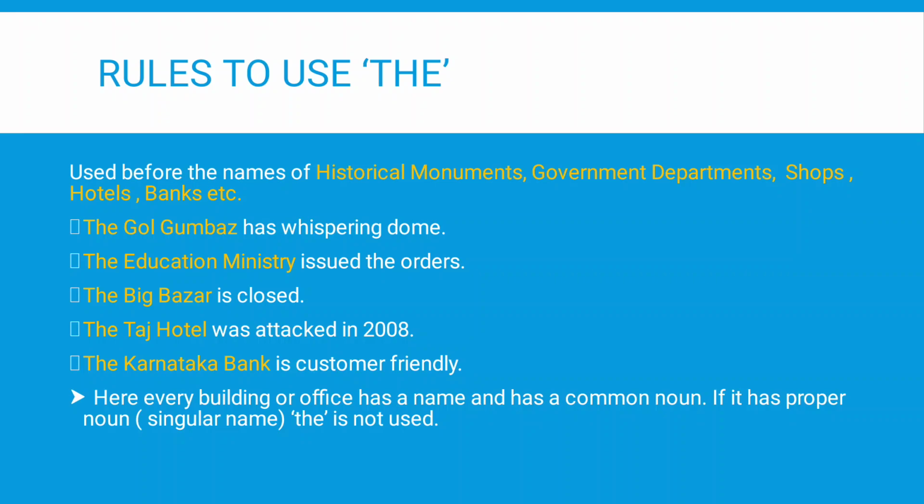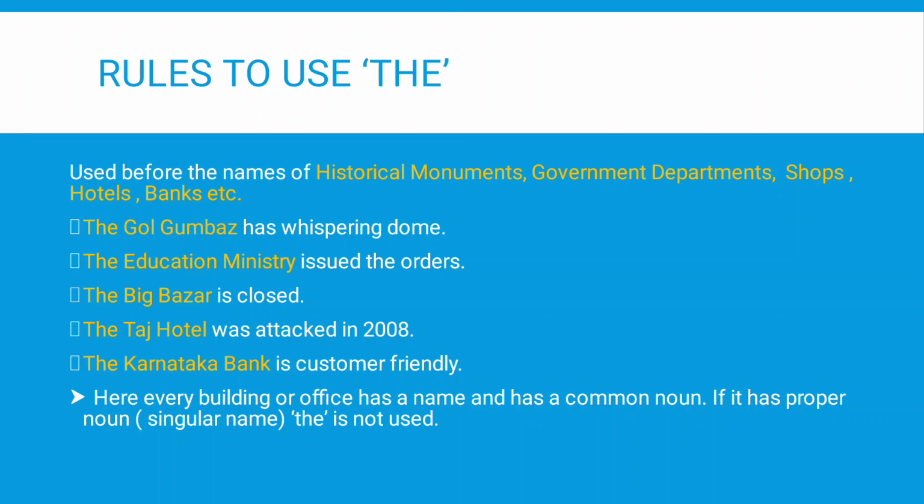The Gol Gumbaz has a whispering dome. Gol Gumbaz is the name of a historical monument, and so the article "the" is used. The Education Ministry issued the orders. Education Ministry is a department of the government, so the article "the" is used. The Big Bazaar is closed. Big Bazaar is the name of a shop, so the article "the" is used here as well.